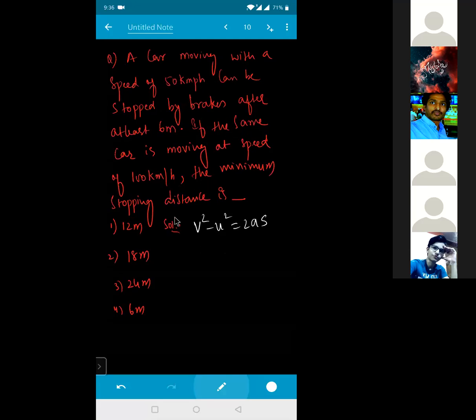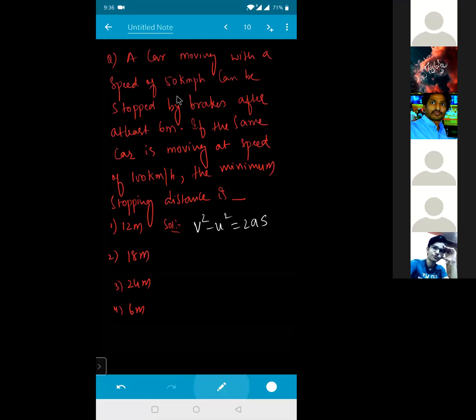Okay, so the minimum stopping distance is how much? That means the final velocity of the body is becoming how much for me? 0. That means the acceleration of the body is also decreasing, isn't it? So now what can I write from this relation? Initial velocity of that body must be equal to how much for me?